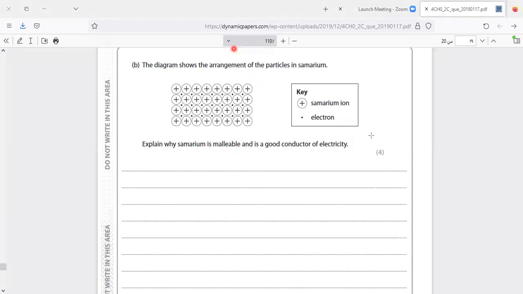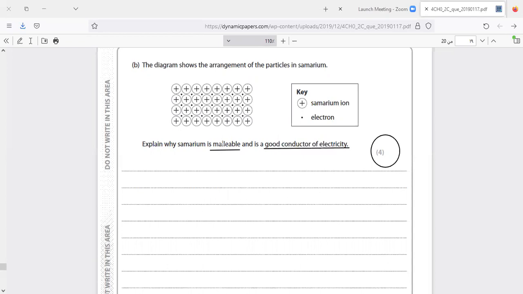First of all, how many marks for the question? 4 marks. What does it mean? We have to write 4 separate points, 4 different points. The question asked me about why samarium is malleable and why samarium is a good conductor of electricity.